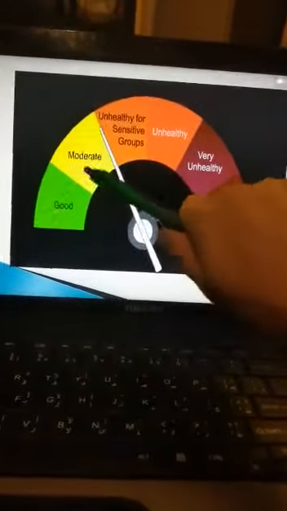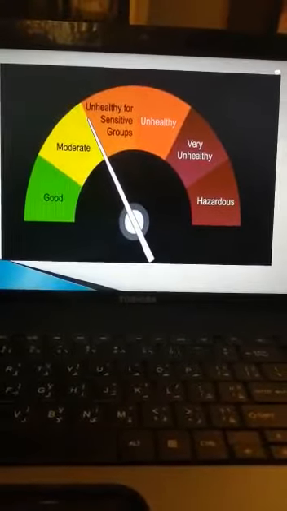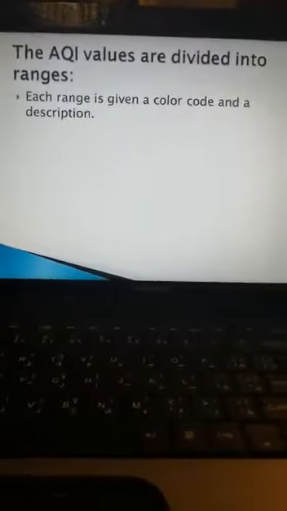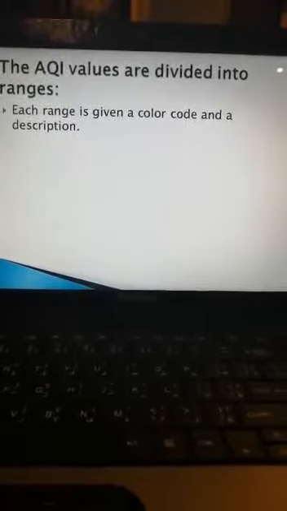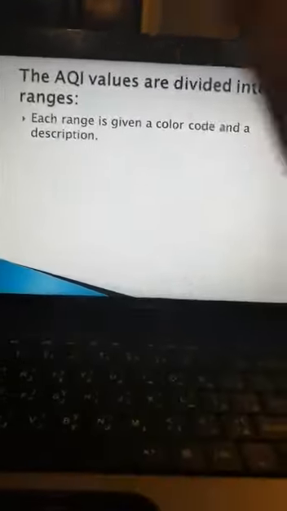So each color represents an air quality index number.